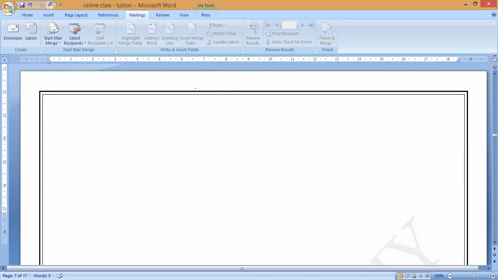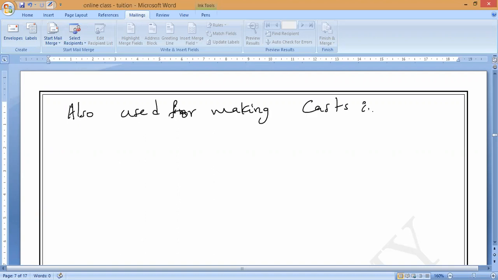It is also used for making casts in dentistry. Like dental cavity casts, I have taught you amalgam. The same way we can use this one. Understood? Also used for making casts in dentistry. Understand, guys? Cast in dentistry.